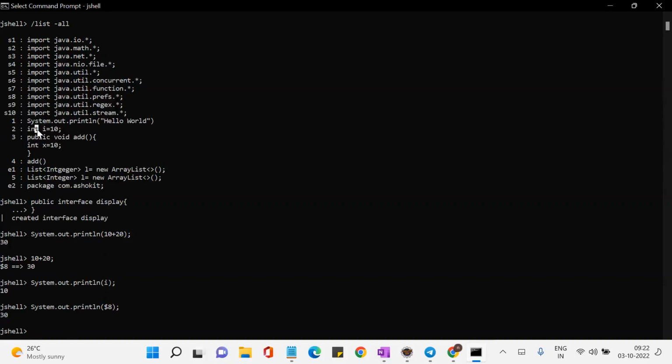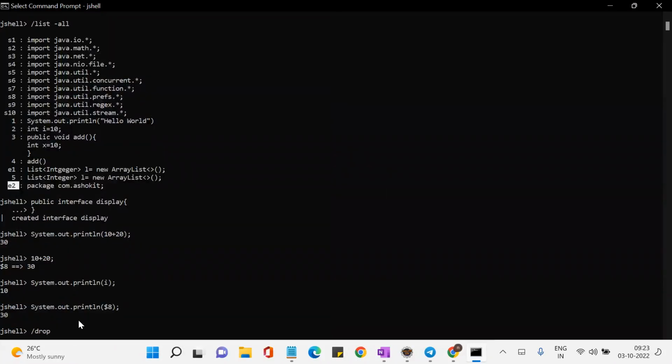Using the snippet ID or name. So we have to use a command called /drop, followed by the snippet ID. Whenever you do /list-all or /list, it gives you S1, S2, S3, up to S10, and 1, 2, 3, 4, E1, E2. These are called snippet IDs. So in order to drop a snippet, you need to use the /drop command followed by the snippet ID. I want to drop this one statement.